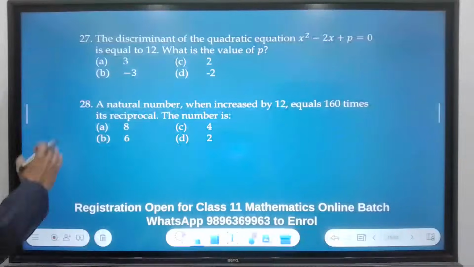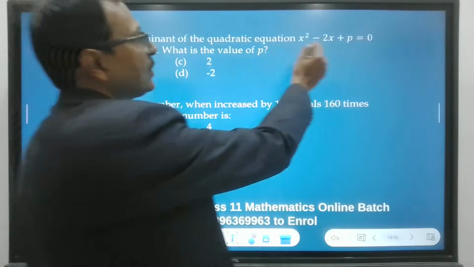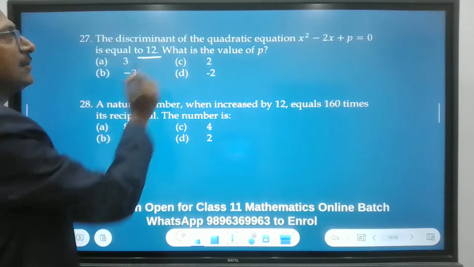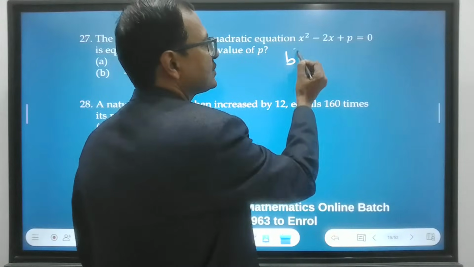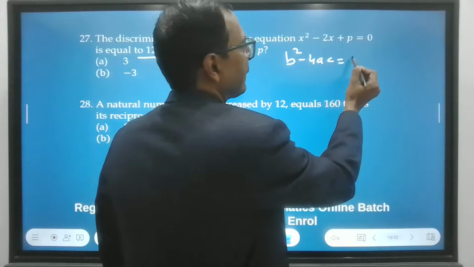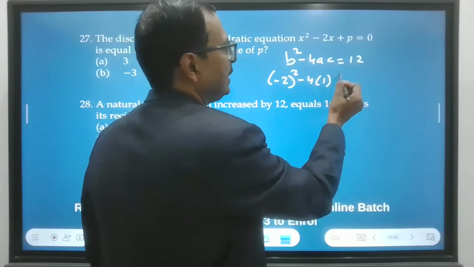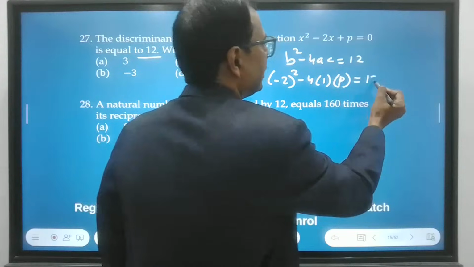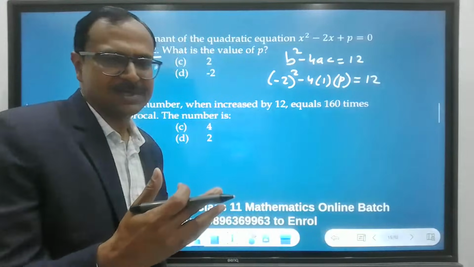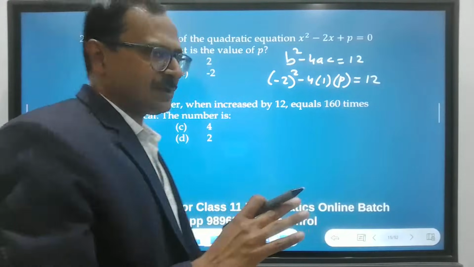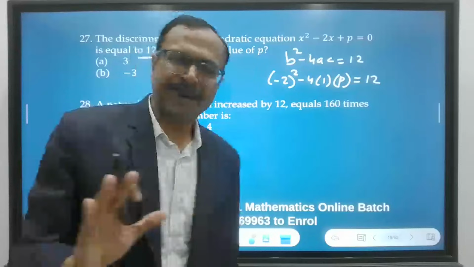Okay, next. Question 27, 28. The discriminant of this quadratic equation is equal to 12. So b square minus 4ac equal to 12. Minus 2 square minus 4 times 1 times p equal to 12. So this is just like basic questions, and this will come in maths basic only, not in standard.